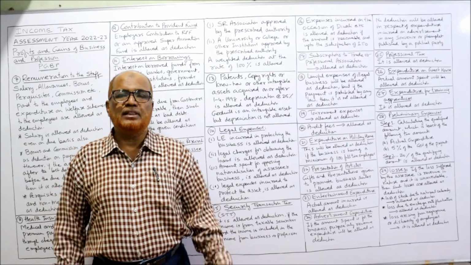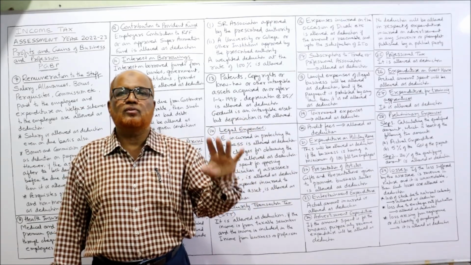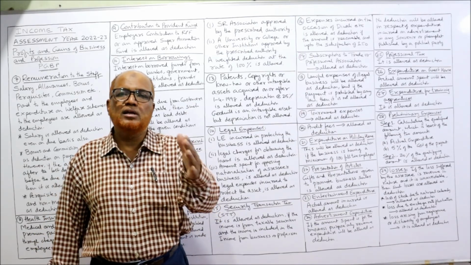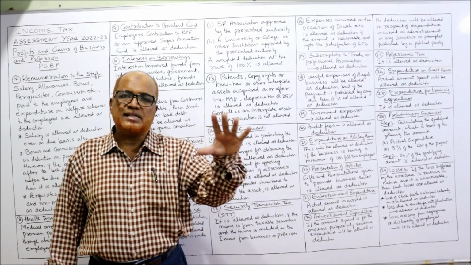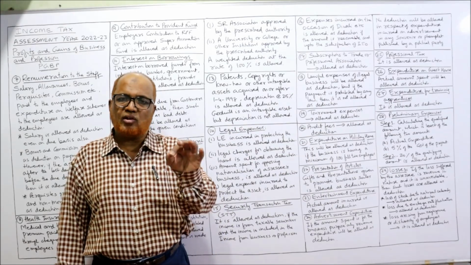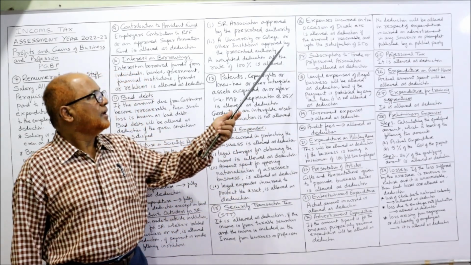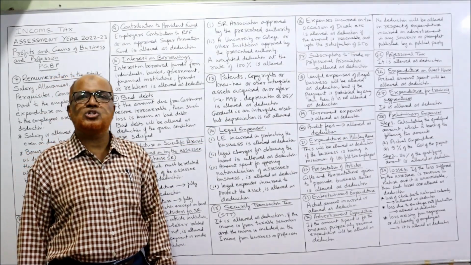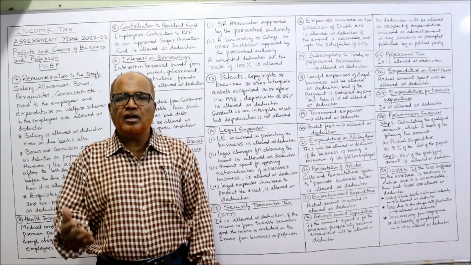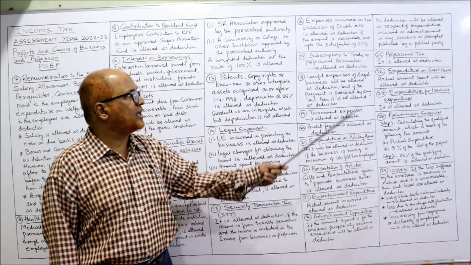In India, one of the festivals is Diwali, and businesses will incur expenditure on the occasion of Diwali. The Income Tax Act says it will be allowed as deduction up to a reasonable amount, and it should be to the satisfaction of the income tax officer. So up to the satisfaction, a reasonable amount will be allowed as deduction as expenditure on Diwali. Next, subscription to trade or professional journals. A business organization will subscribe for a number of journals. So any subscription amount paid for journals is allowed as deduction.